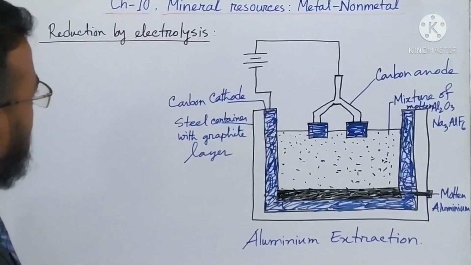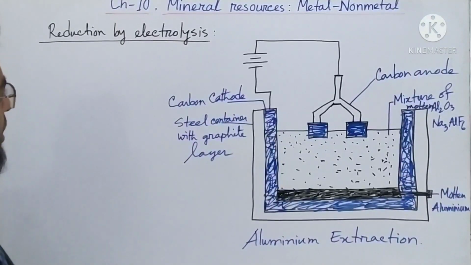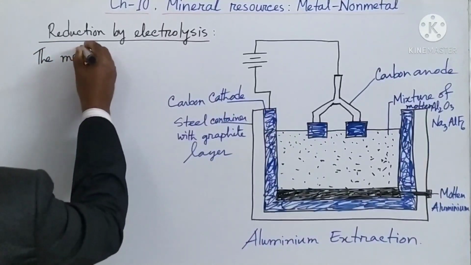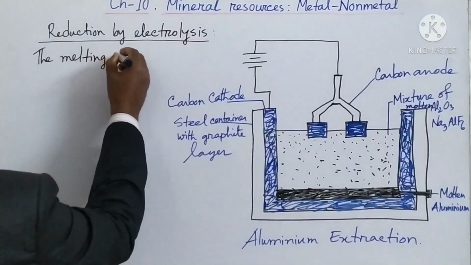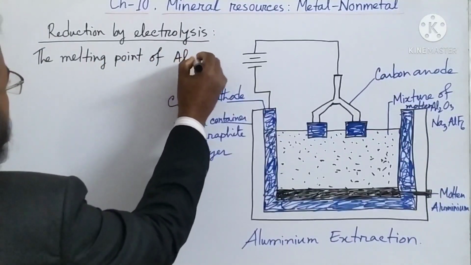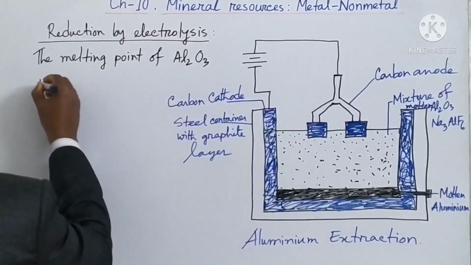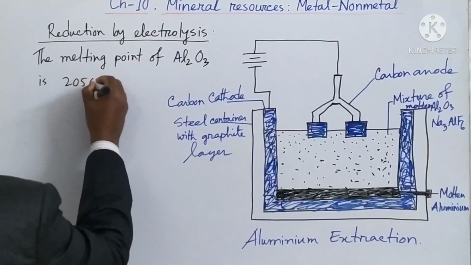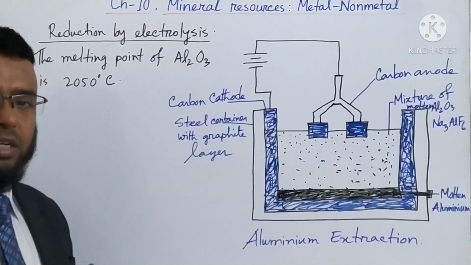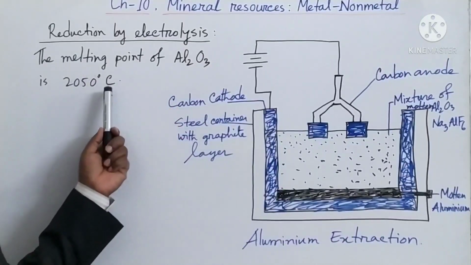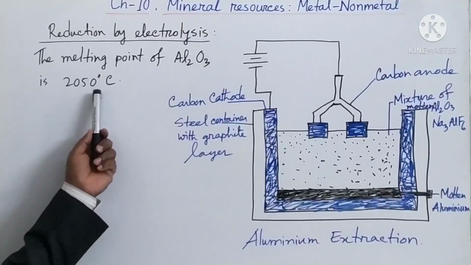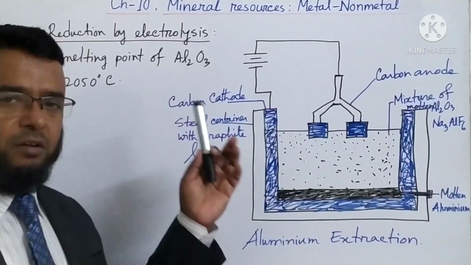The melting point of aluminum oxide, Al2O3, is 2050 degrees Celsius. So the melting point of aluminum oxide is very high. To raise the temperature to such a high temperature is very tough and so expensive.